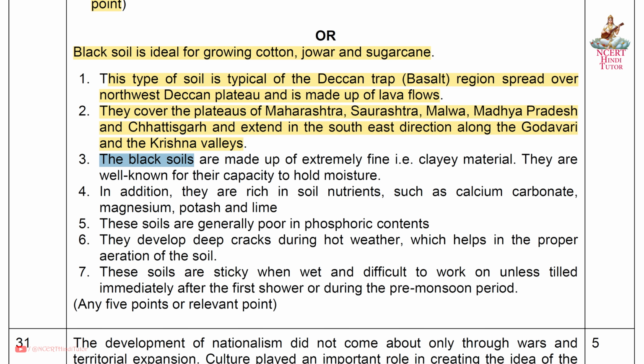Third, the black soils are made up of extremely fine, that is clayey, material. They are well known for their capacity to hold moisture. Fourth, in addition, they are rich in soil nutrients such as calcium carbonate, magnesium, potash, and lime. Fifth, these soils are generally poor in phosphoric contents.